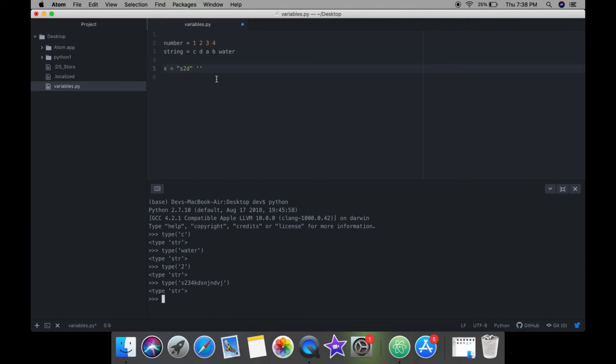So that's the string. The group of words that is between the quotes is known as a string. And now we will learn about the operations and methods related to strings and the indexing, slicing in the next videos.